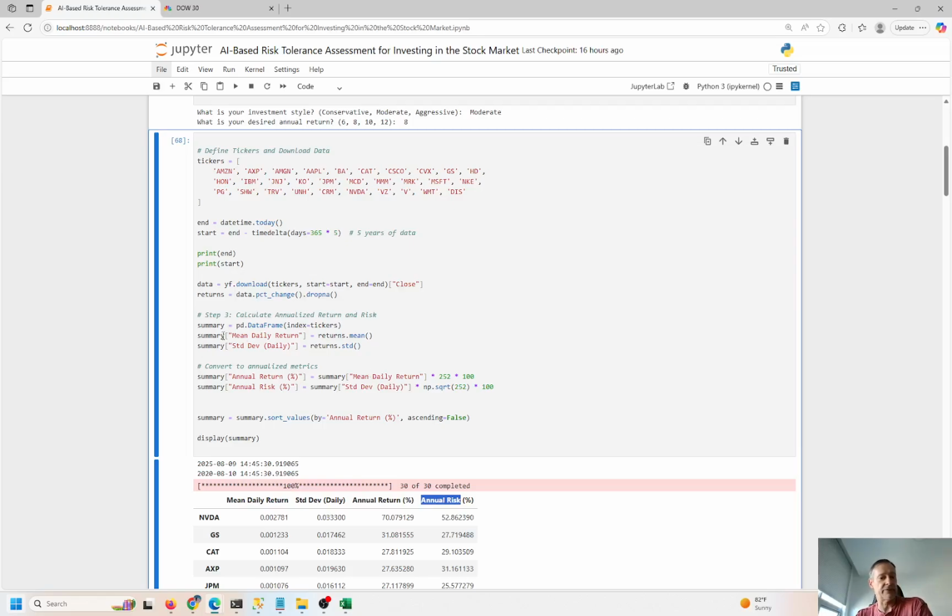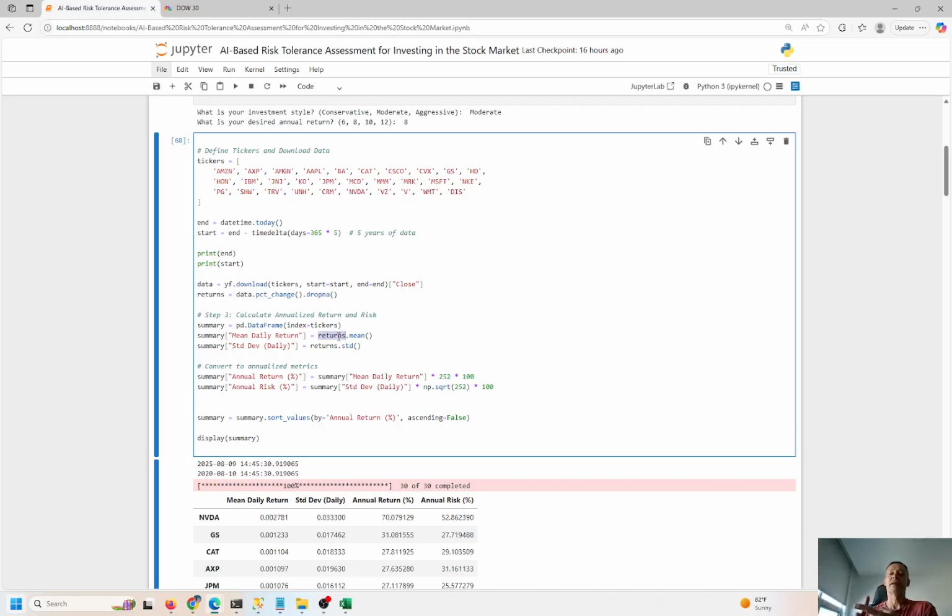So how am I getting these, right? We have the mean daily return. This is very simple with Python. Just one line of code, returns.mean. We get all the returns from the data with percent change. That's why I love Python. It's very, very simple. So pct_change gives us all the returns. If I print the returns, you can see the returns.